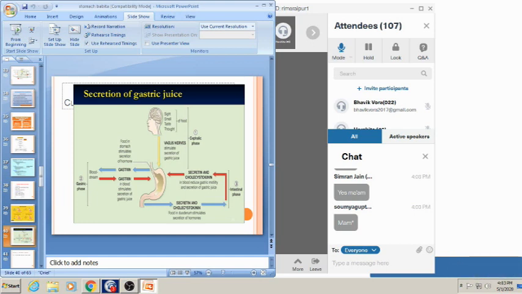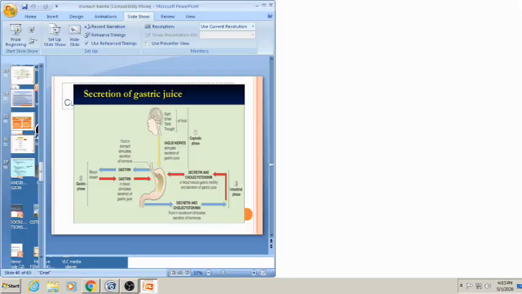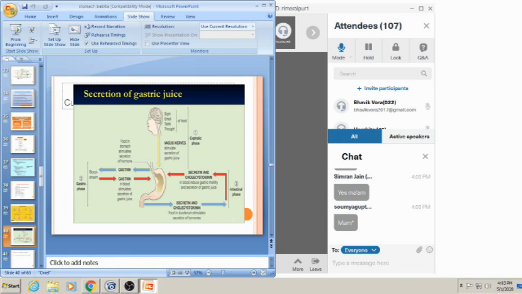Okay, and in the gastric phase, there is a secretion of gastrin by stimulating the G cells of the stomach, and food in the stomach stimulates the secretion of hormone, and in blood stimulates the secretion of the gastric juice. And after that there is an intestinal phase. The secretion of secretin and cholecystokinin. Food in the duodenum stimulates the secretion of hormone. Which hormone? Secretin and cholecystokinin, which ultimately reduce the gastric motility and secretion of the gastric juice.